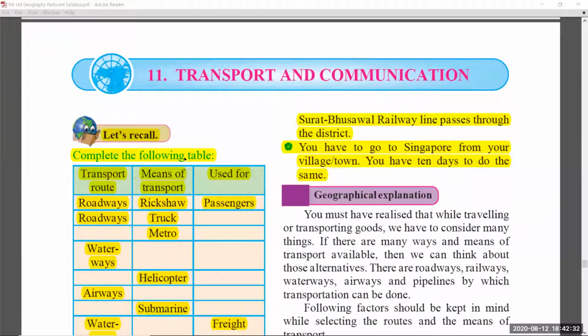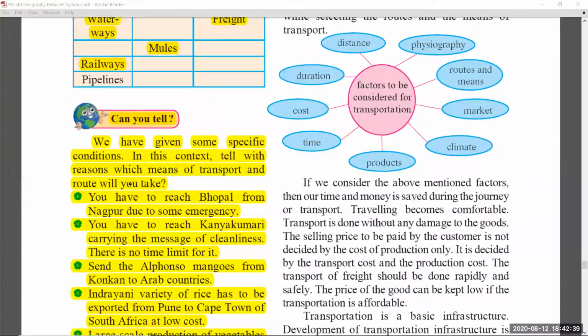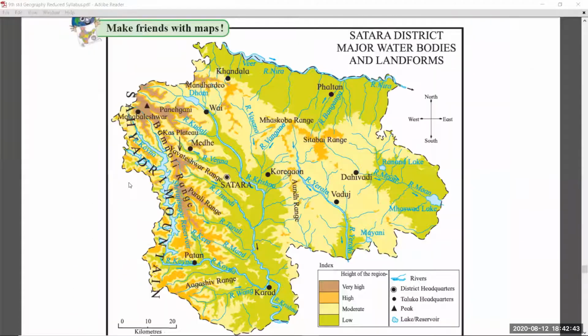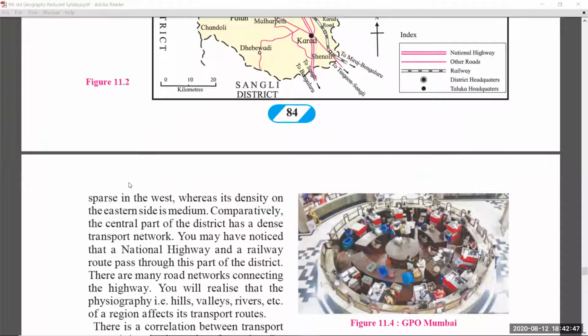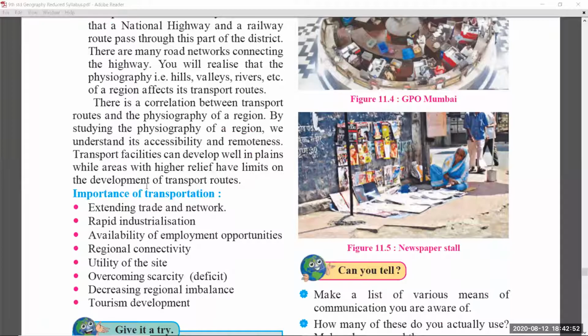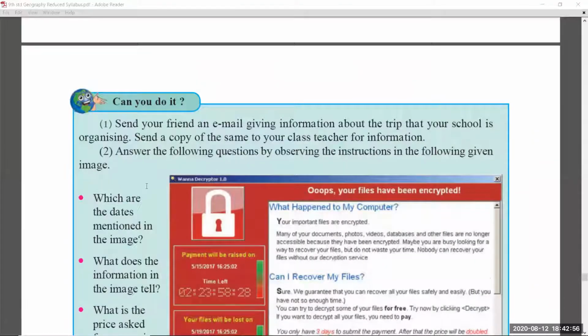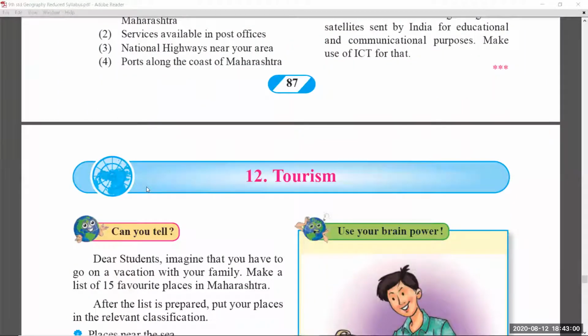Coming to chapter number 11, transport and communication. Let's recall portion and table. Can you tell? Continuation. Both are removed. No need to read. Coming to page number 83, 84, there are no changes. 85 also there are no changes. Coming to page number 86 also there are no changes. 87 is as it is. That's the chapter number 11.